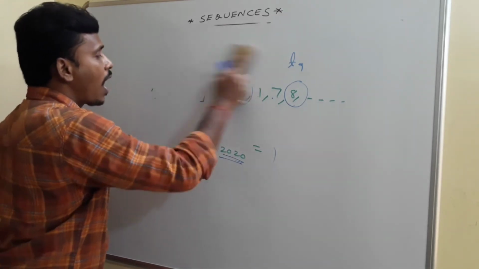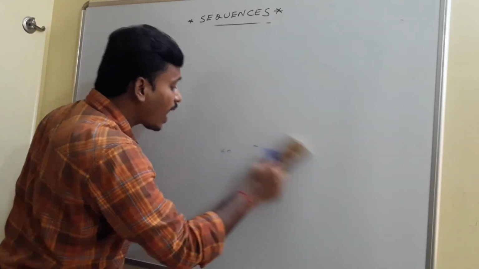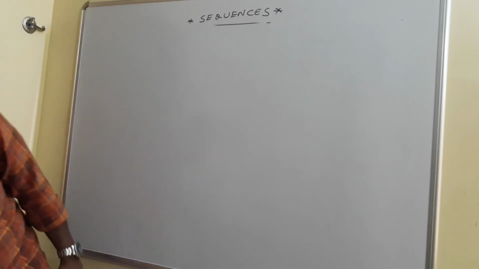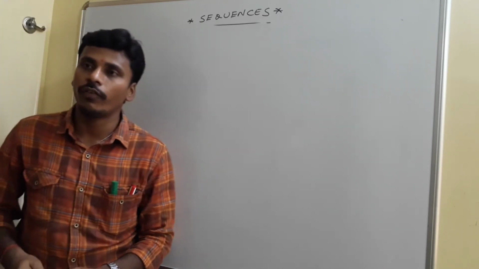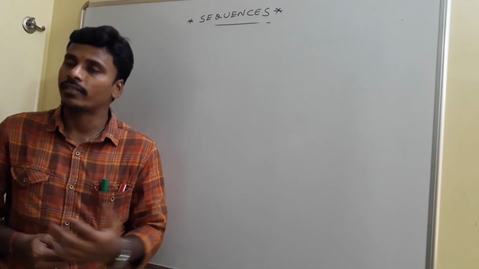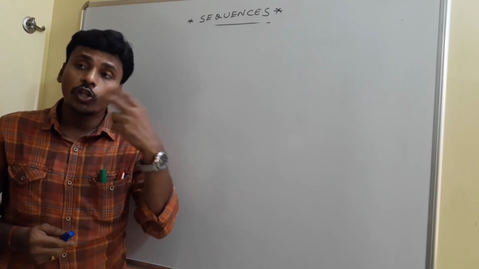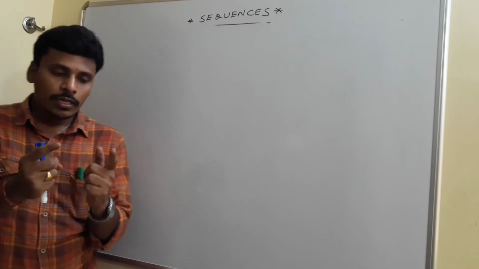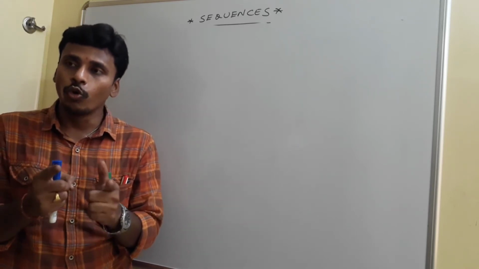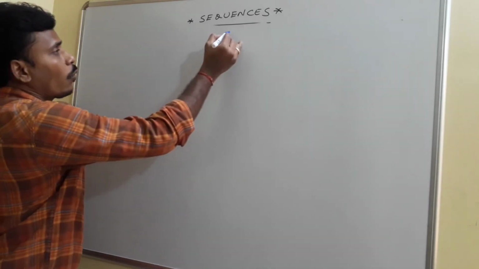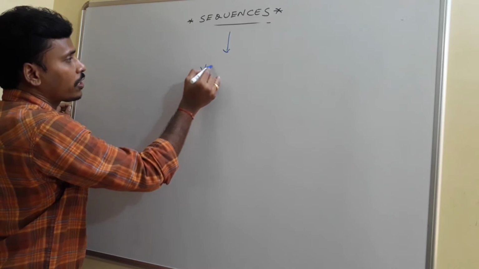Now there are different sequences, as I mentioned before, like sequences of primes, sequences of even numbers, sequences of natural numbers, sequences of perfect squares. Among those, there are a few sequences in which there is a rule from one term to the other. What I am going to tell you is sequences versus progressions.